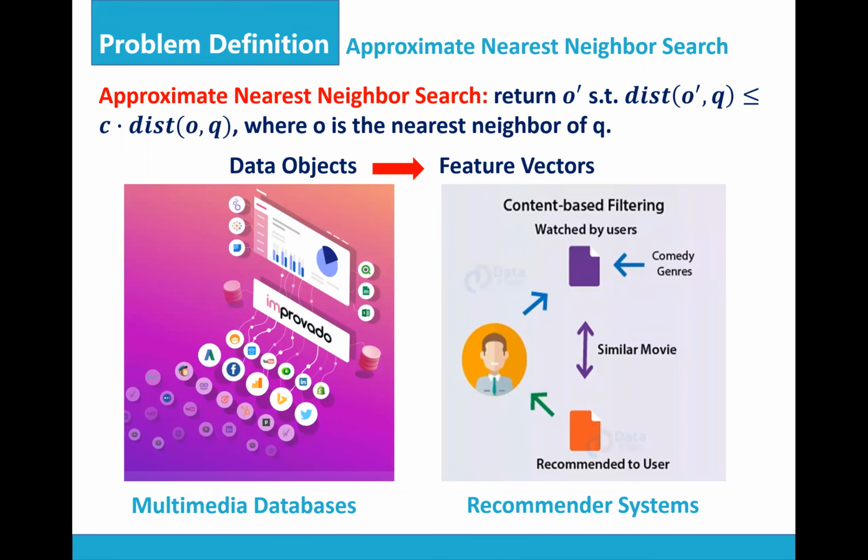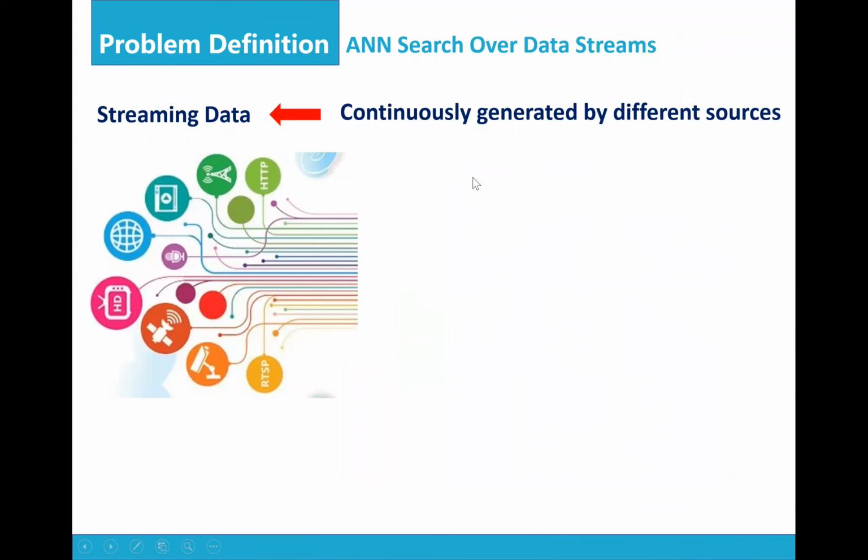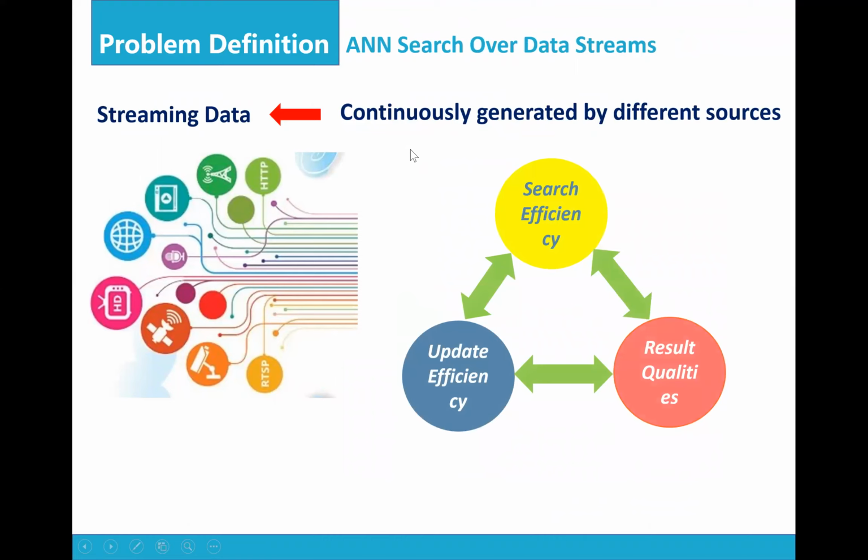Approximate nearest neighbor search in high-dimensional space is a fundamental task in many applications, such as multimedia databases and recommender systems. In these applications, data objects are characterized as feature vectors and represented as points in a multi-dimensional space. Here we consider the problem of ANN search over data streams. Streaming data is data that is continuously generated by different sources. Solving the ANN search over data streams should make a good trade-off between update efficiency, search efficiency, and result quality.